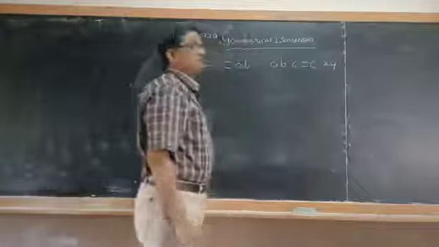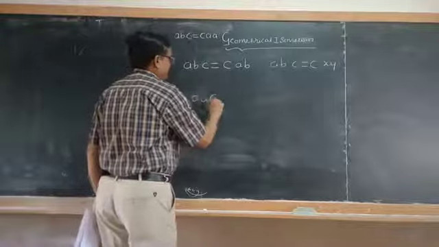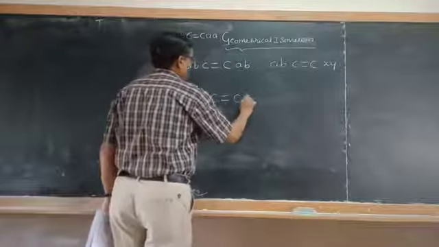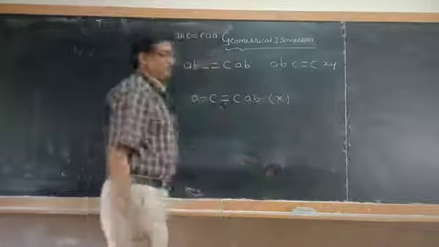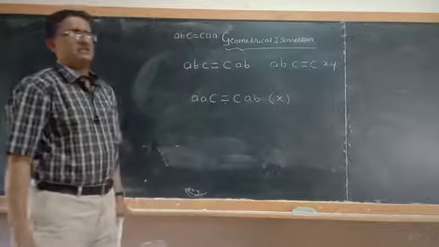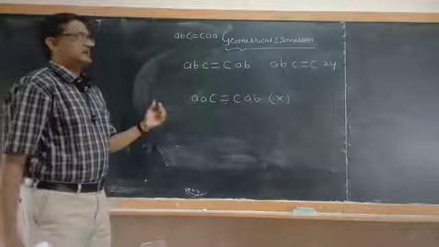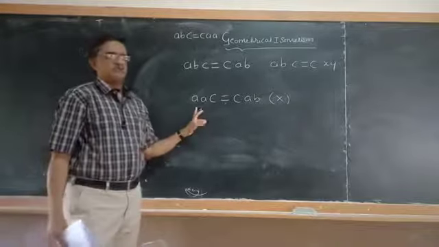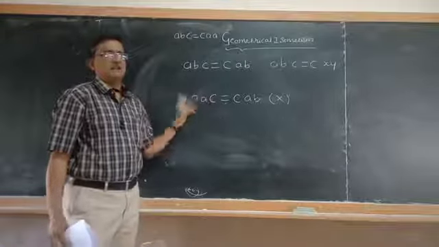These are going to exhibit geometrical isomerism. However, AAC double bond C of AB does not exhibit geometrical isomerism. Because through the restricted rotation, the configuration is never going to change when a carbon atom is going to be present with the two similar kind of atoms.